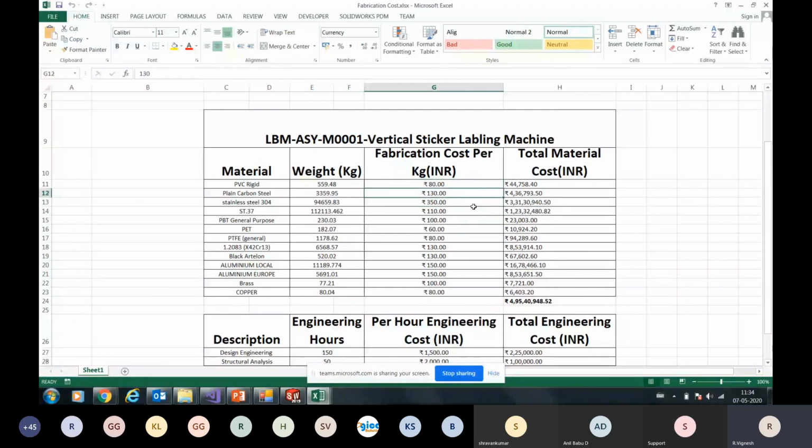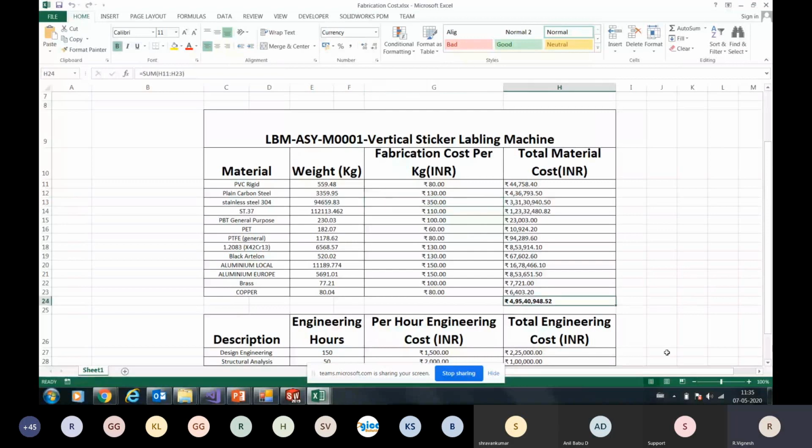So 130 rupees includes my labor cost, material cost, painting, anodizing, surface treatment, etc. When I talk about stainless steel, 304 is 350 rupees a kilo. So this is again material cost, handling cost, pickling and passivation cost, etc. So this becomes an industry standard costing: how much does it cost per kg to the industry? We put that cost in, and we get the finished weight cost of the machine.